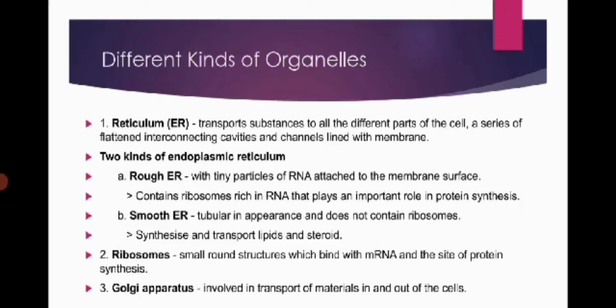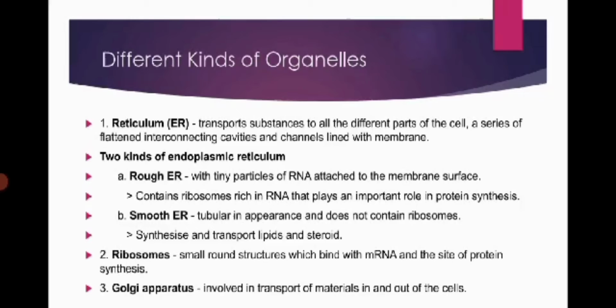Letter A, rough ER, with tiny particles of RNA attached to the membrane surface. Contains ribosomes rich in RNA that play an important role in protein synthesis. B, smooth ER, tubular in appearance and does not contain ribosomes. Synthesizes and transports lipids and steroids. Number 2, ribosomes. Small round structures which bind with mRNA and are the site of protein synthesis.